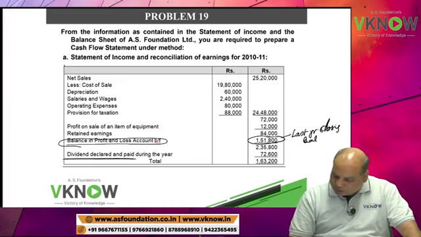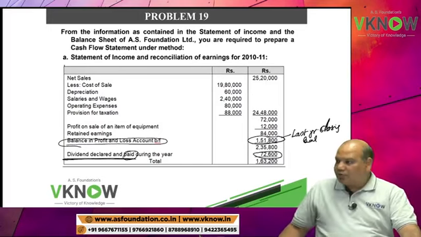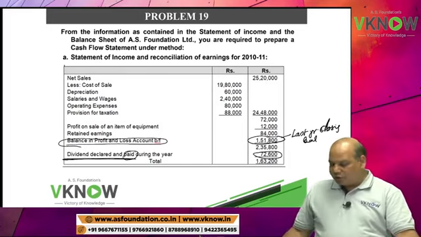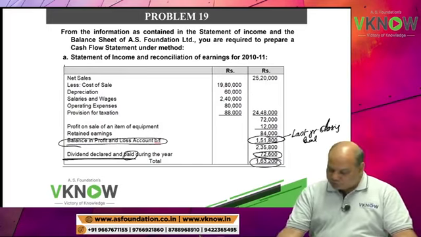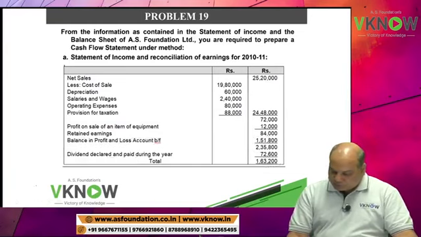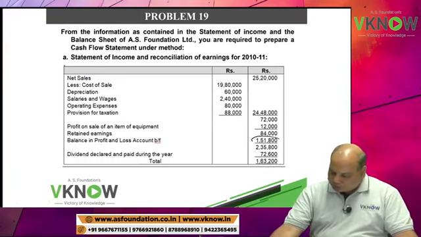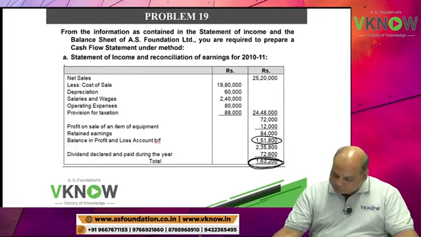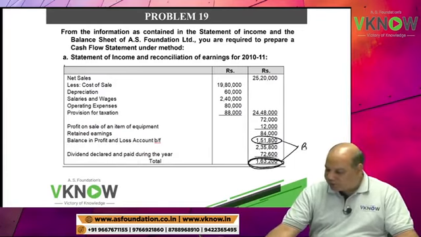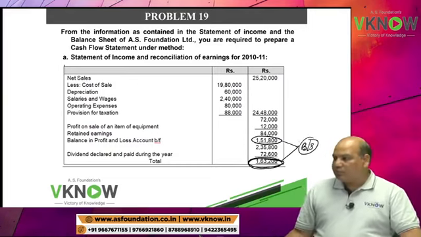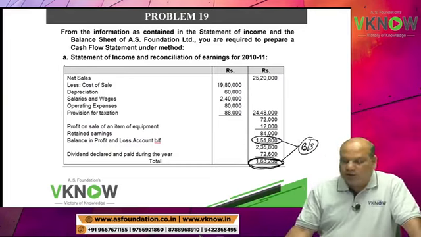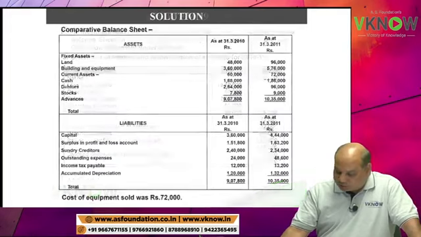Then dividend declared and paid, 72,600. So therefore this is the closing balance. These two figures, opening balance and closing balance, you will find in the given balance sheet also. These are the opening and closing balances of your P&L account.